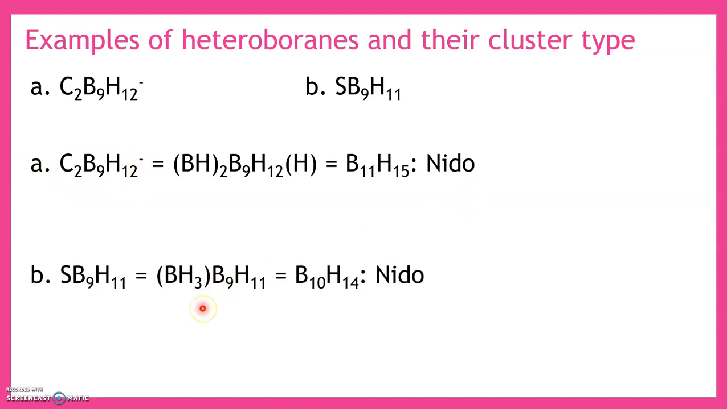Let us take the second one, sulfur B9H11. Sulfur belongs to group 16, that is, the outermost electronic configuration is ns2 np4, or 6 electron count. So the corresponding 6 electron count on the borane cluster is BH3. So replace sulfur with BH3 and count the number of borons and hydrogens. Now we get B10H14, which is also a nido cluster. Now how do we find it as a nido cluster? The difference between the number of borons and number of hydrogens should become 4. Then it becomes a nido cluster.